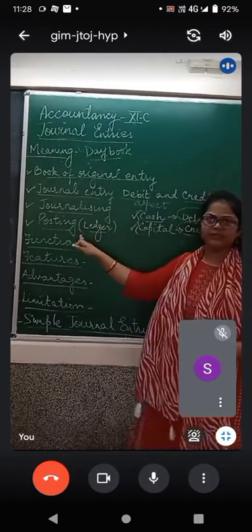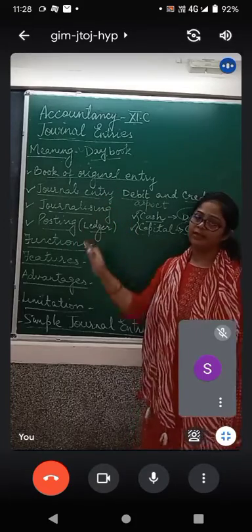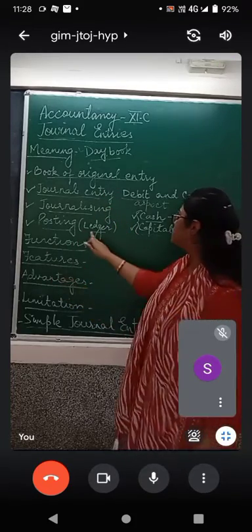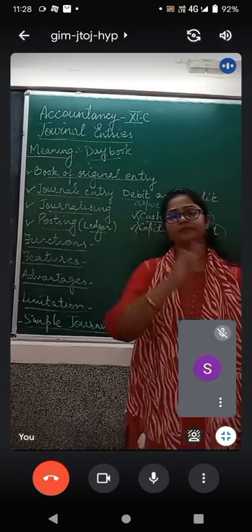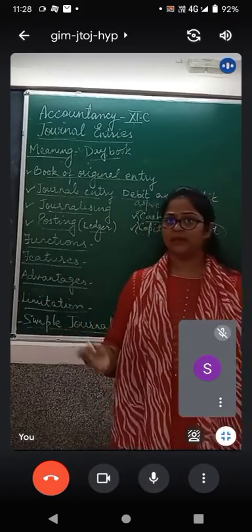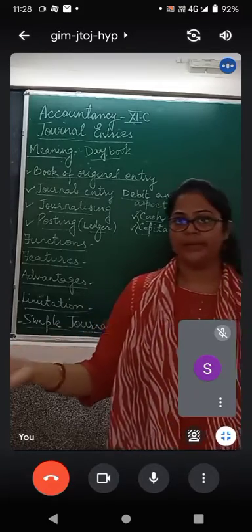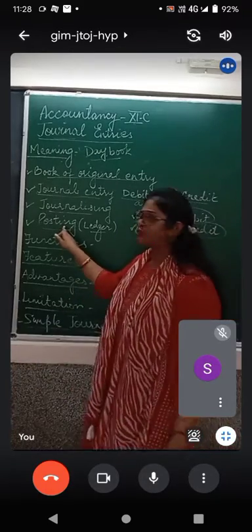So basically this is the second step after journal. The next step after journal in bookkeeping comes to be ledger posting, जहाँ पर हम ये डेबिट और क्रेडिट के बेसिस पर उनके फाइनल बैलेंसेस कैलकुलेट करते हैं. We are not going to go in practical in detail right now, but for now you can just write what is posting.